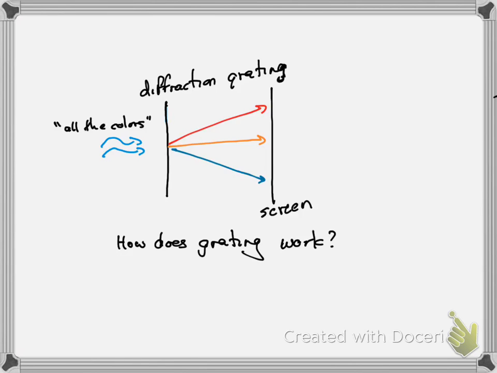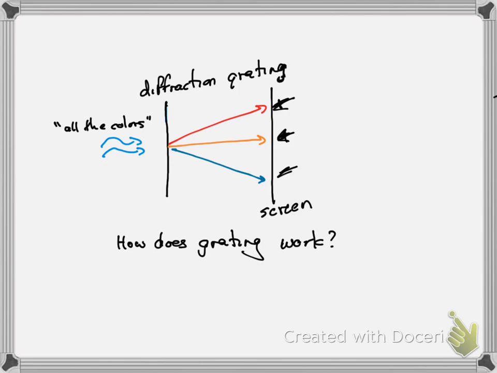So what a diffraction grating does, again, it's just a bunch of slits that take the light and break it up as if it's now a number of sources that interfere. It'll break it into its color constituents, so we can then project that onto a screen, and the screen may be your eye, or it may be literally a screen, and so we'll get the red and the orange and the blue, or whatever's in the light will be split out, and whatever's not in the light will not be there.